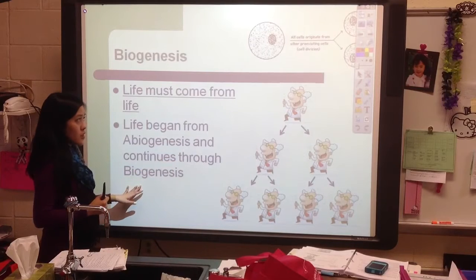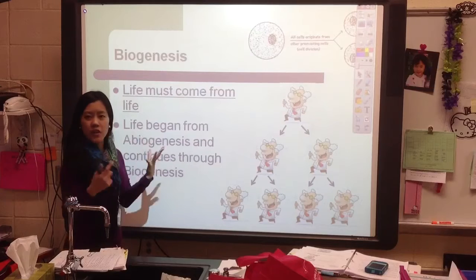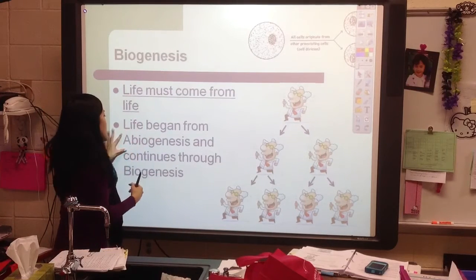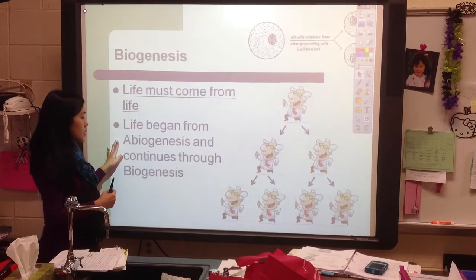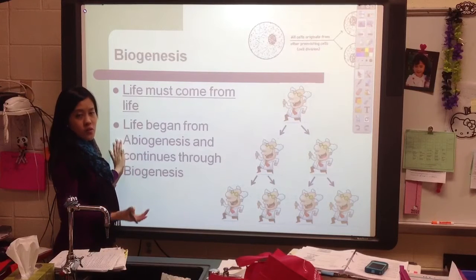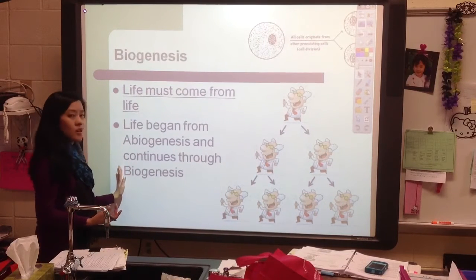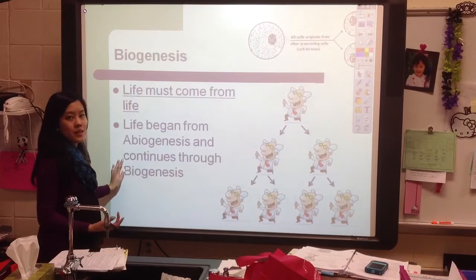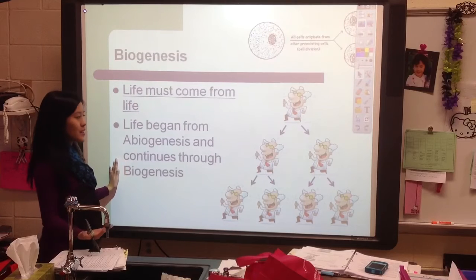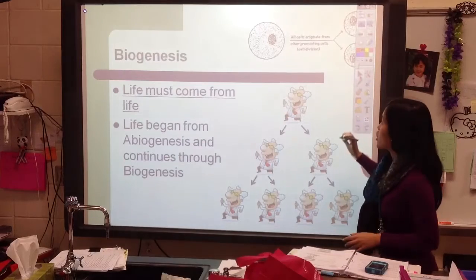through biogenesis. So there are some theories that abiogenesis kind of occurred, not quite in the way that early scientists thought, but there is some evidence of it being possible that those organic molecules were formed from inorganic molecules. And then eventually, though, life, living things, have to continue from other living things. All cells come from pre-existing cells. And so abiogenesis can no longer occur today.